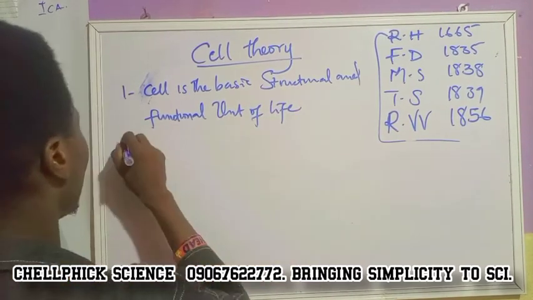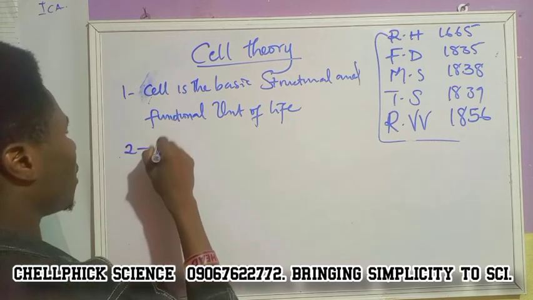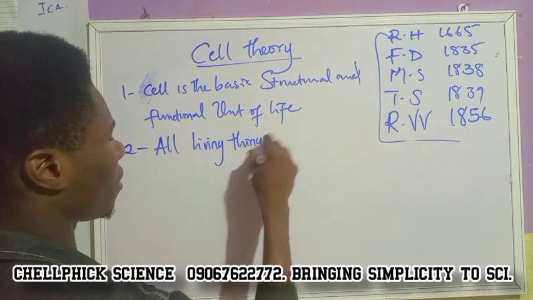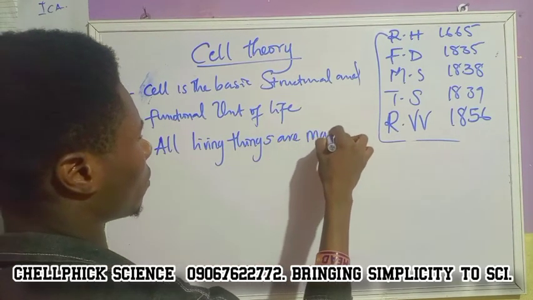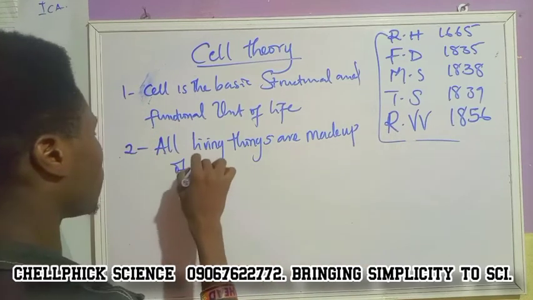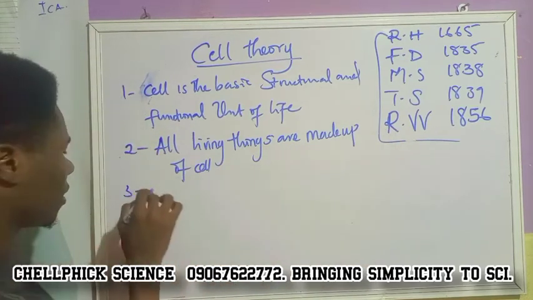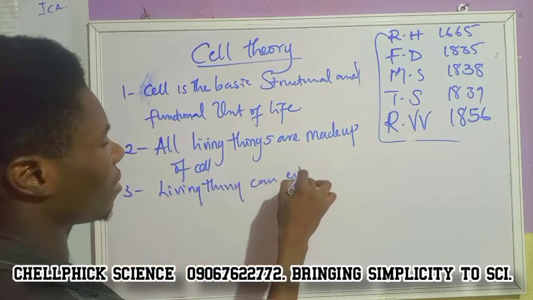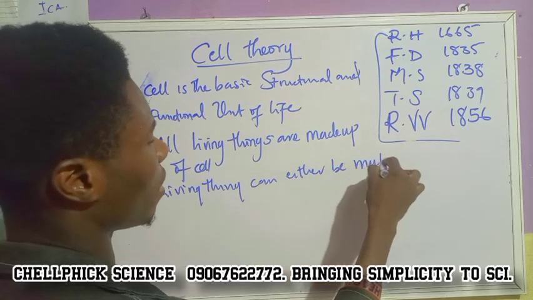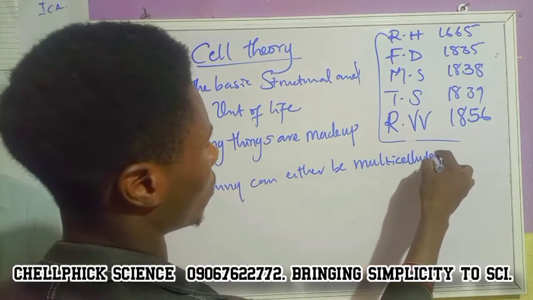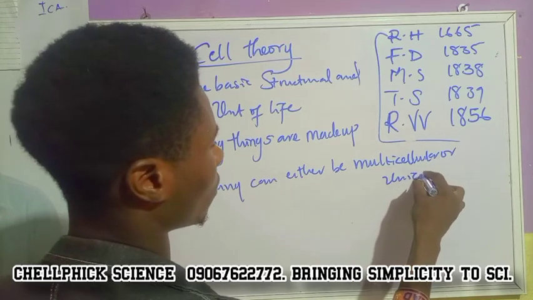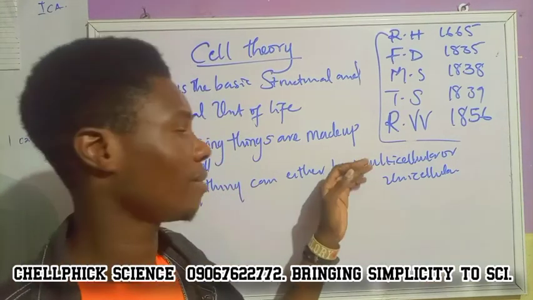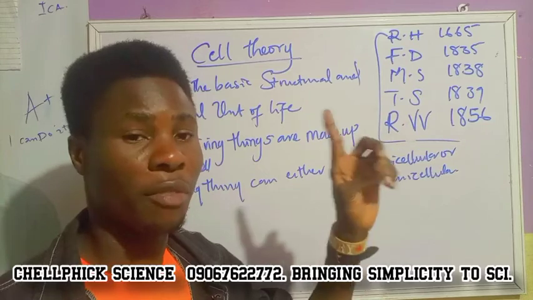Number two, what can you say about the cell? It is that all living organisms are made up of cells. All living things are made up of cells. I hope you're getting my point. Number three is that a living thing can either be multicellular or unicellular. I'll be talking about this later. Every living organism can have more than one cell, and some can only have one cell.